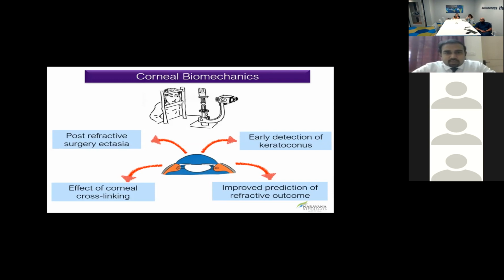And you have a cornea that has undergone refractive surgery, and you're not really sure, because topography, tomography, BAD-D and these indices are not really sensitive as far as post-refractive surgery is concerned. In these situations as well, you find that the biomechanics has dropped since the time you operated on the patient. So these were the initial few applications with which the field started evolving.